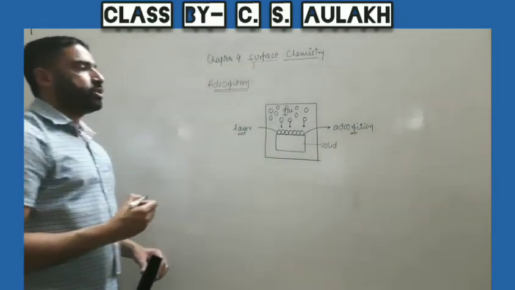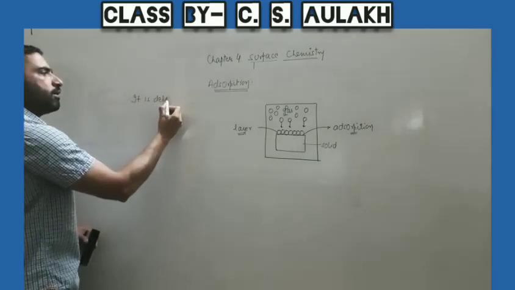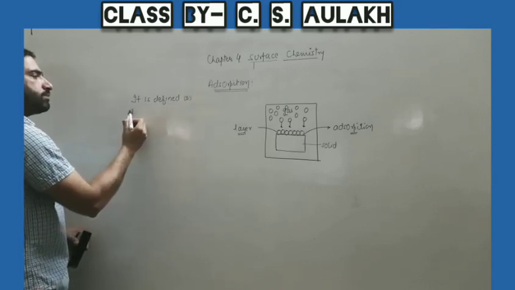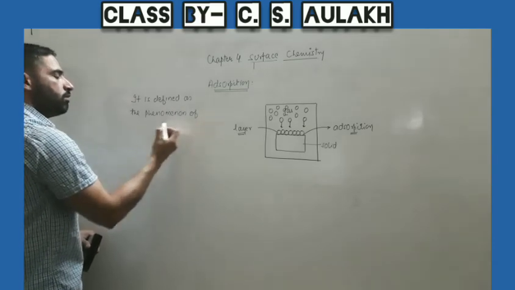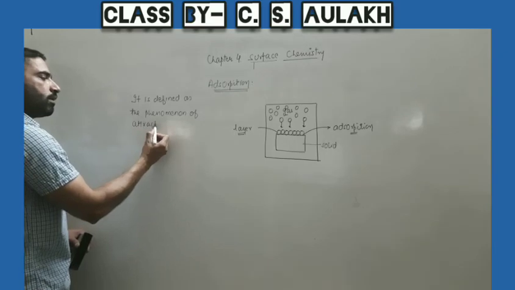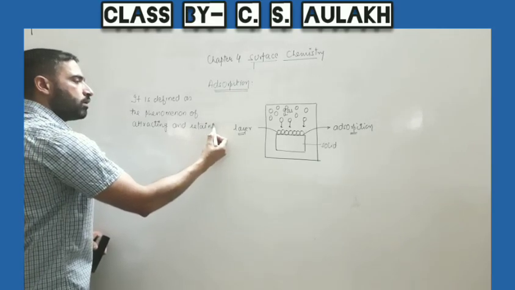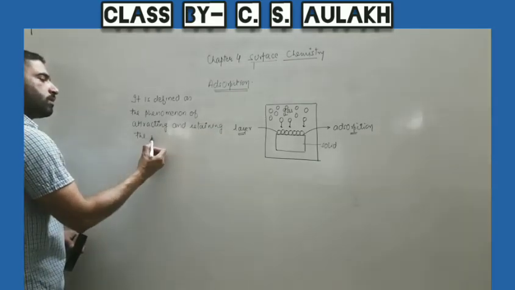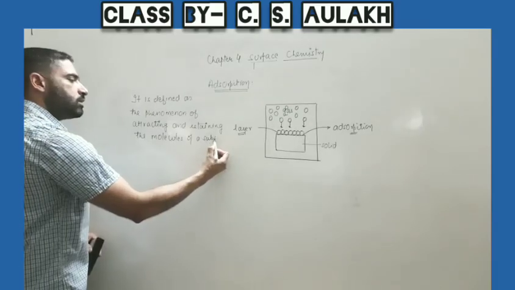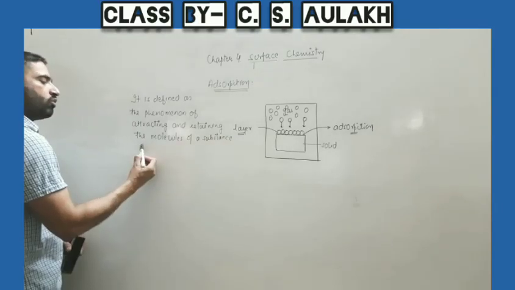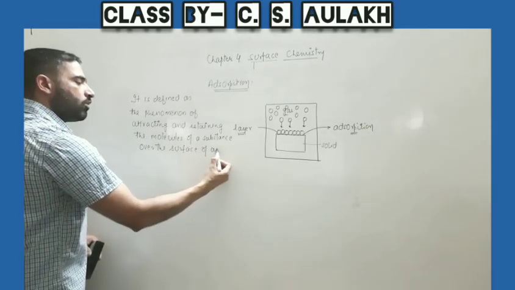So how can we define adsorption? It is defined as the phenomenon of attracting and retaining molecules of a substance over the surface of another substance.